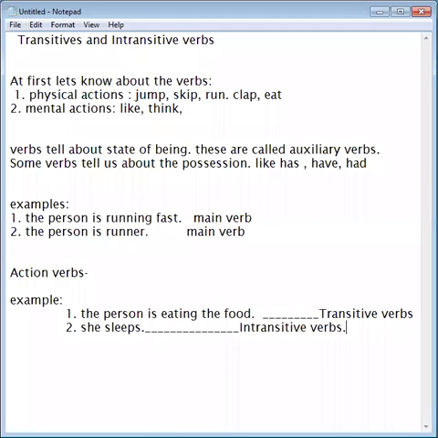I hope you have well understood these things. Now I am again repeating this. The action verbs which need an object to complete their sense are called transitive verbs. And if any action word does not need any object to complete its sense, these kinds of verbs are called intransitive verbs. So transitive verbs need an object, intransitive verbs do not need any object.